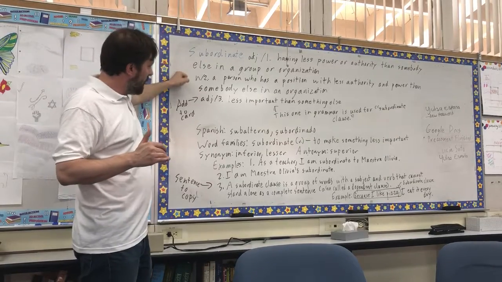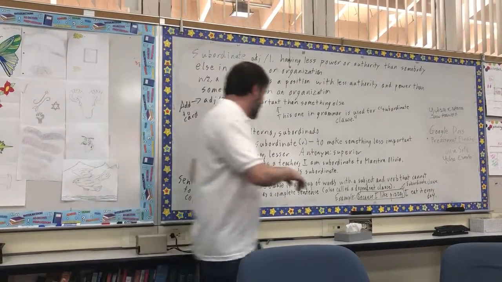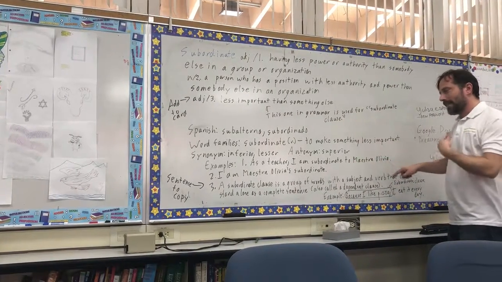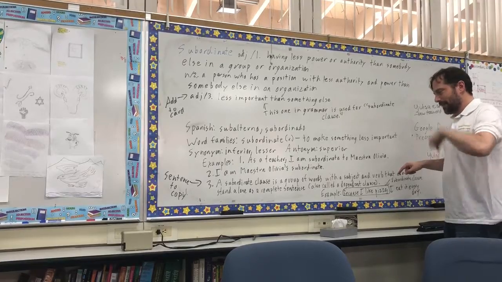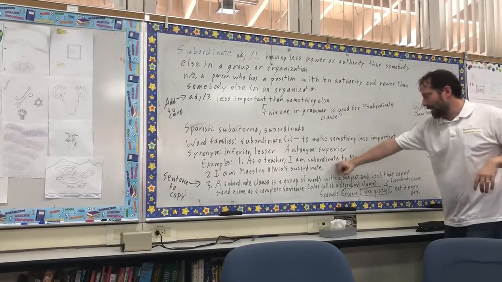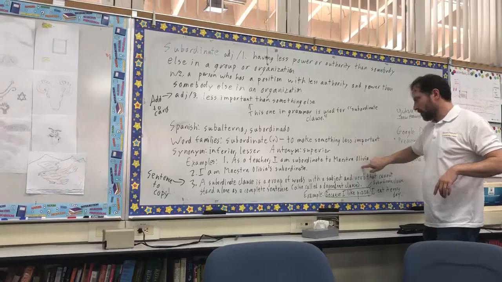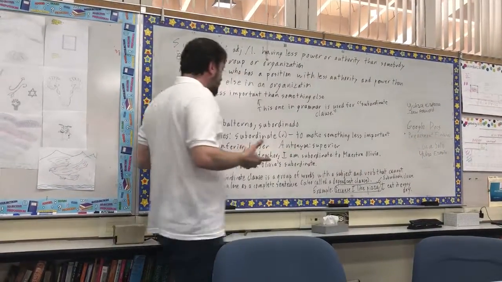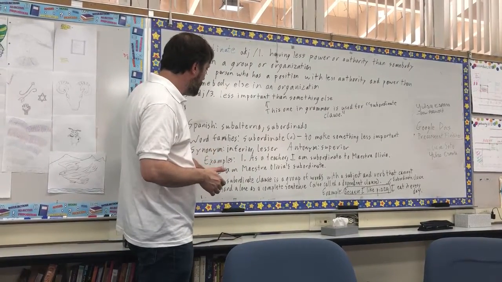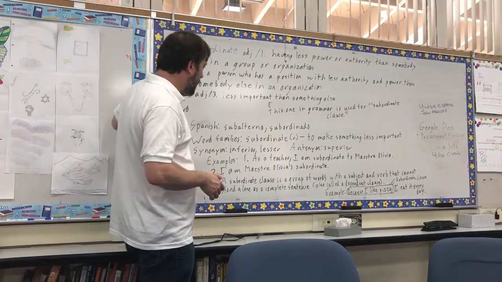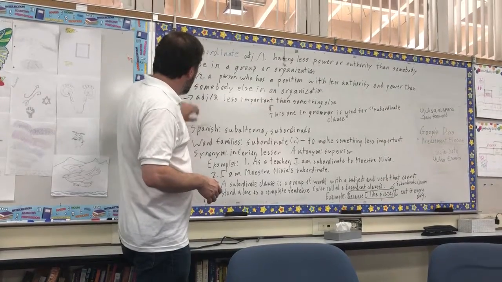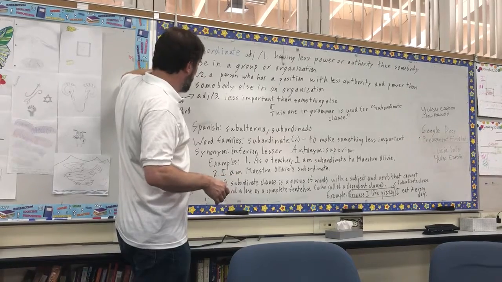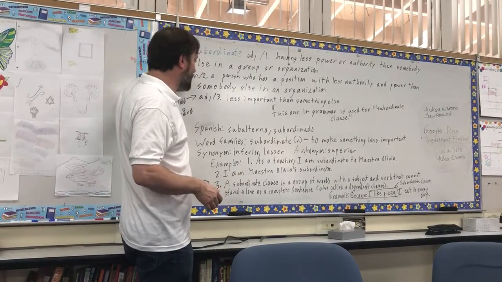A related definition is the second definition, a noun definition. See here it says I am subordinate to, and then I say who. It's like this is an adjective describing. So subordinate to somebody, it's describing. Whereas this one is a noun. This one is a person who has a position with less authority and power than somebody else in an organization. So it's very similar.